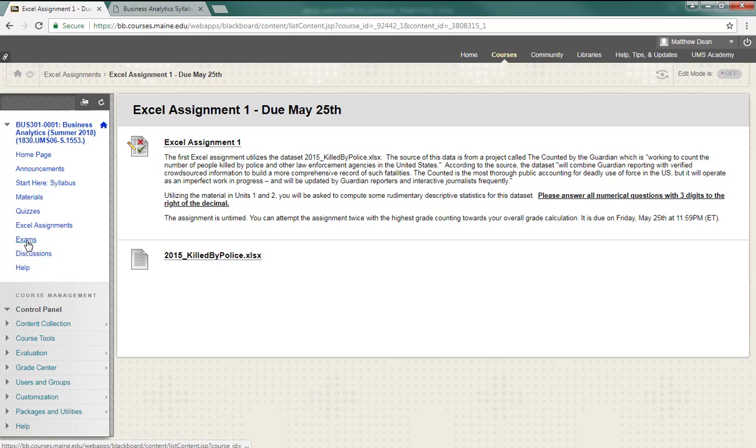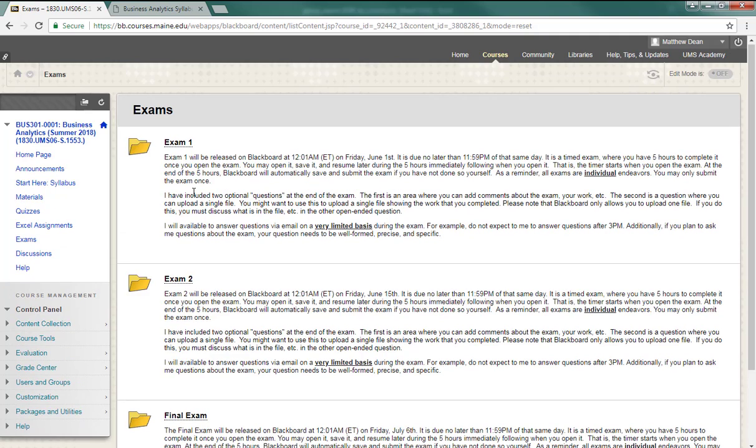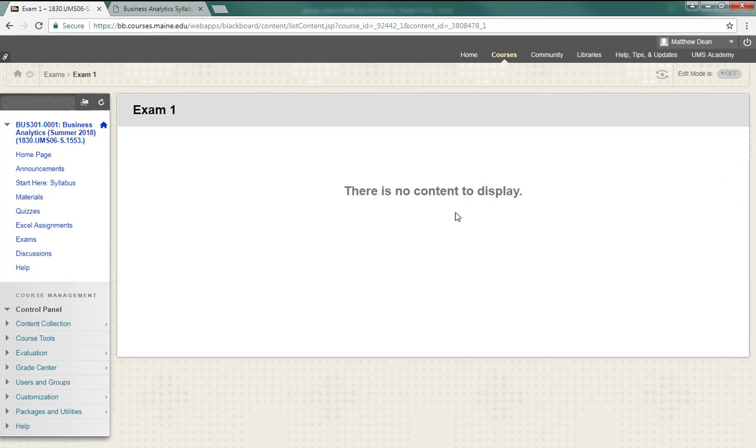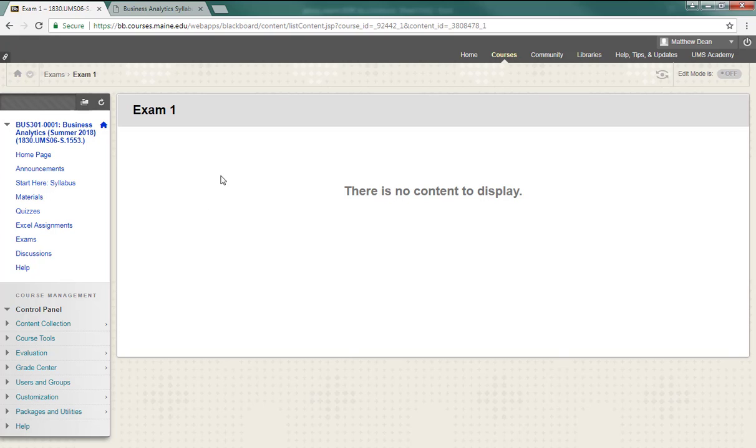And then for exams, I've already got the folders out here for each of these, telling you what days they're on, all that stuff. Right now, when I click into the exam 1 folder, there's nothing here. What will happen is when the first exam happens on Friday, June 1st at 12:01 AM, when you click in here, you will see the exam, and you'll click in it and start the exam. So I'm going to go back to start here, syllabus.